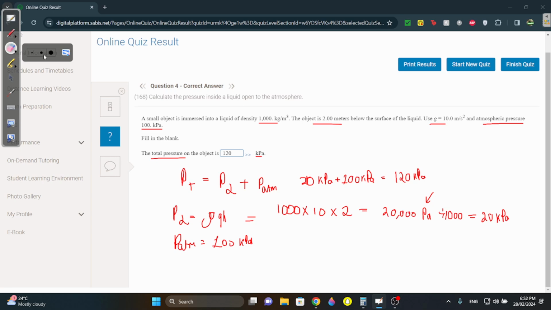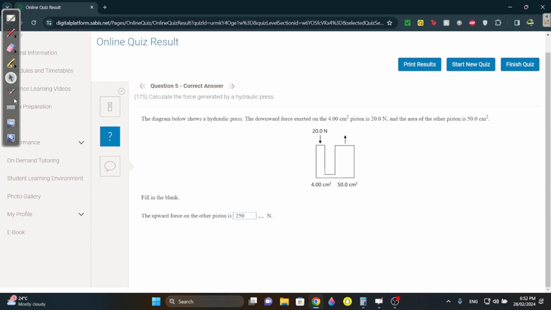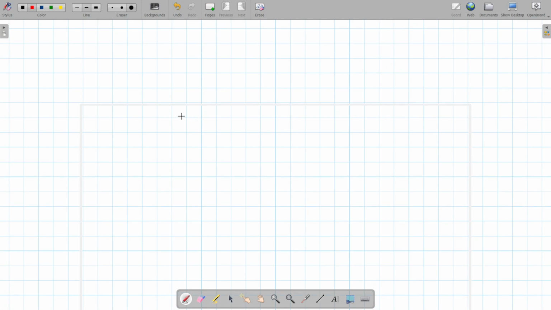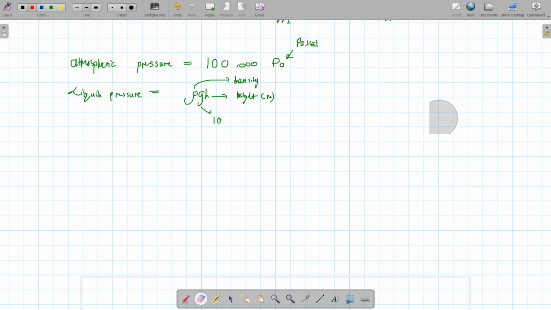Okay, question 5. Okay, we have in physics something called the hydraulic press. Okay, before moving on to the hydraulic press, I want to show you something extremely important. Let's say you have this cup, again filled with water, and you have point A. Actually, I put it in green. And you have point B.